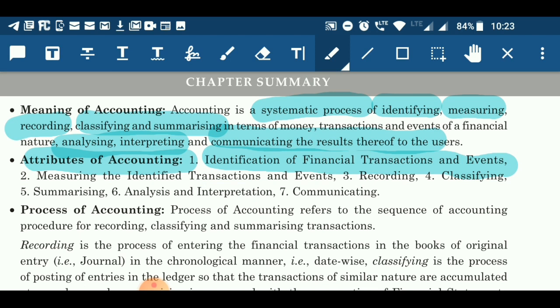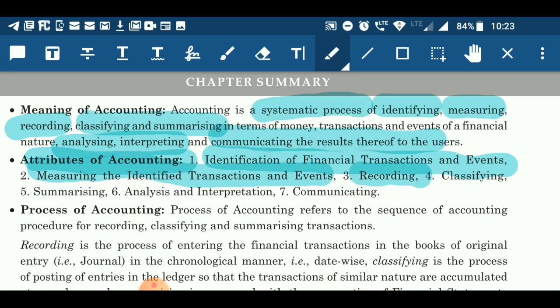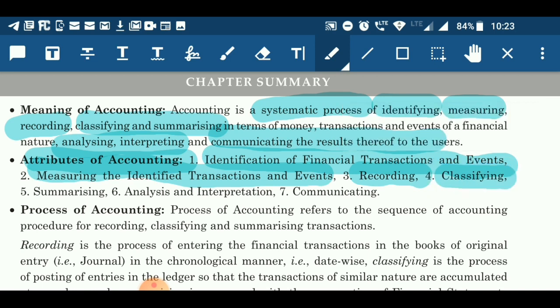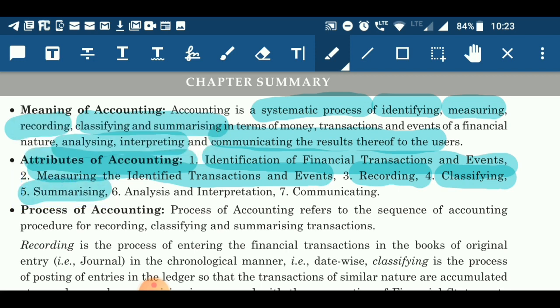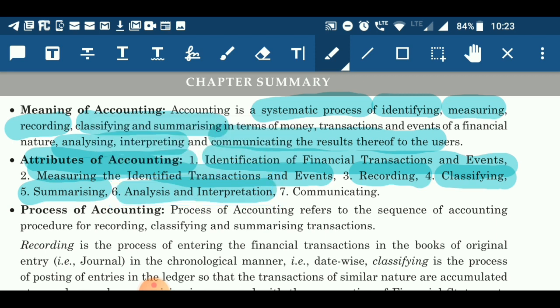Once we identify them, then we will measure them, and once measurement is done we will record them, and once recording is done we will classify them, and after classification we will record that information in summarized form, and after studying such summary we will do interpretation and analysis of such information, and whatsoever is the outcome of those analysis and interpretation we will communicate that result to its users.